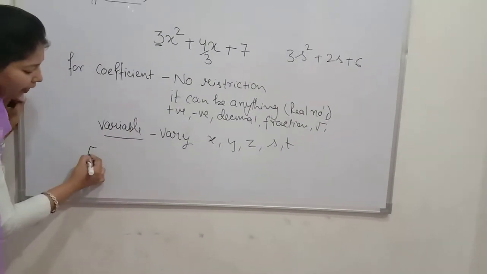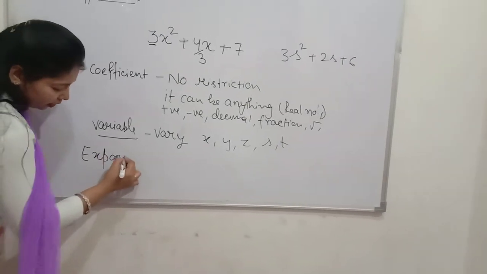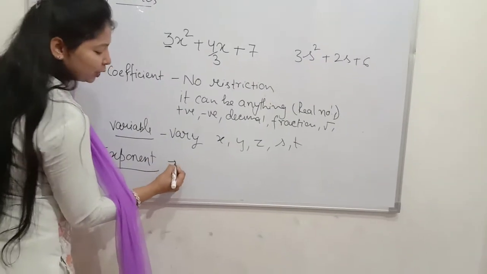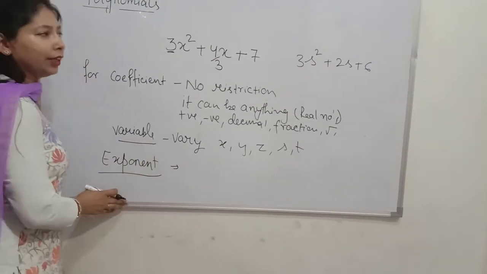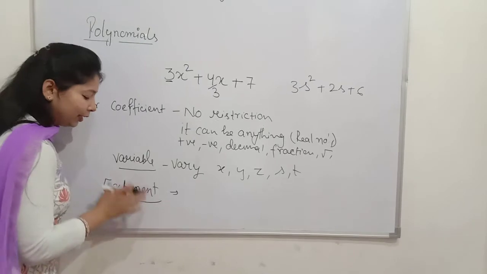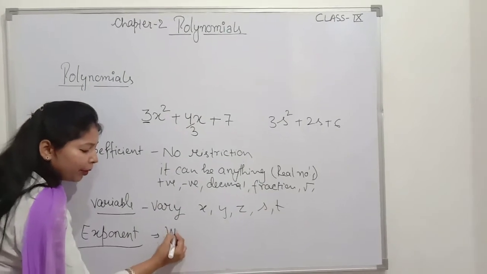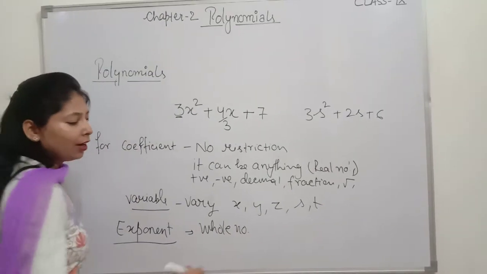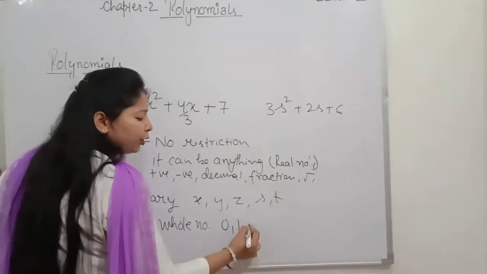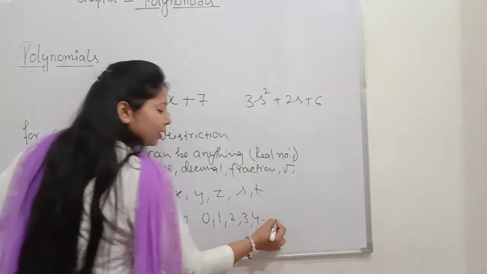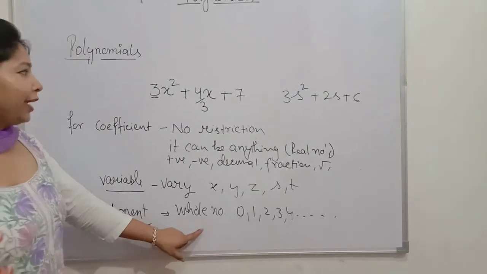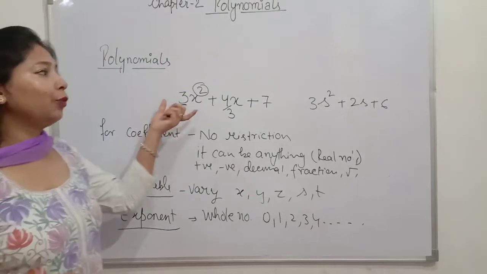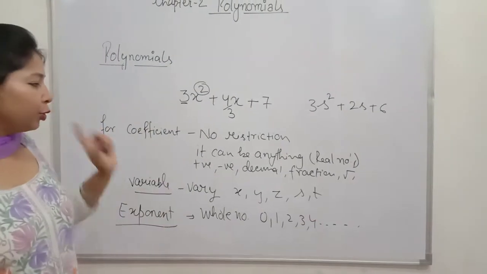Again, the very important thing is the exponent, the condition imposed on the exponent. What is the exponent? Exponent पे हम condition apply करते हैं to make a polynomial: that the exponent must be a whole number. Exponent कैसा होना चाहिए? Whole number. Whole number means a number which starts from 0, 1, 2, 3, 4. Students, ध्यान से सुनिए कि किसी भी polynomial को check करने के लिए whether it is a polynomial or not, मुझे क्या check करना है?